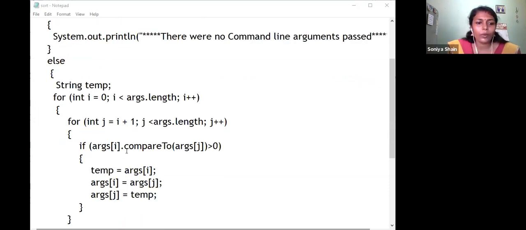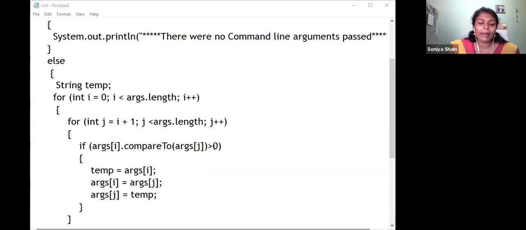So how are you comparing two strings? The args of i dot compareTo method is used here. It will compare the strings, whatever is in the first string and the second string. So the first time args of 0 and args of 1. Next time the i value is the same, because for one value of i, the nested for loop goes args dot length times, j less than args dot length. So args of i dot compareTo args of j greater than 0.